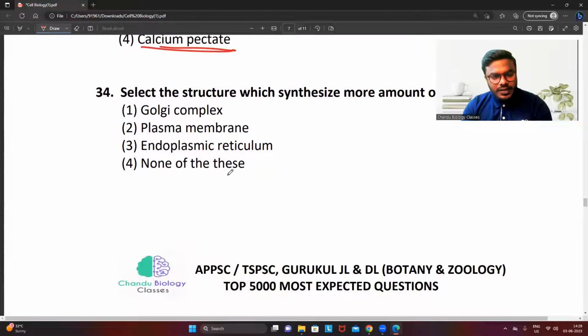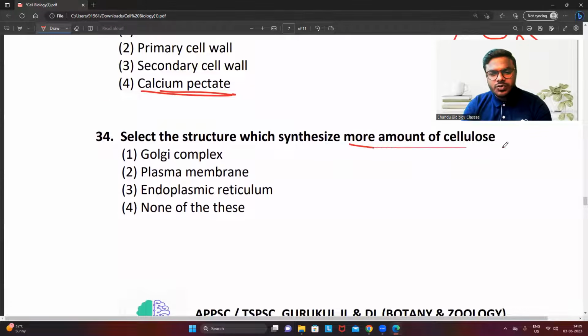Okay. Question number 34. Select the structure that synthesizes more amount of cellulose. This is a very good question. Most of the students won't understand this particular question. The question says which synthesizes more amount of cellulose. Plasma membrane never synthesizes. You know very well endoplasmic reticulum is involved in the synthesis of protein. SER is involved in the synthesis of lipid.